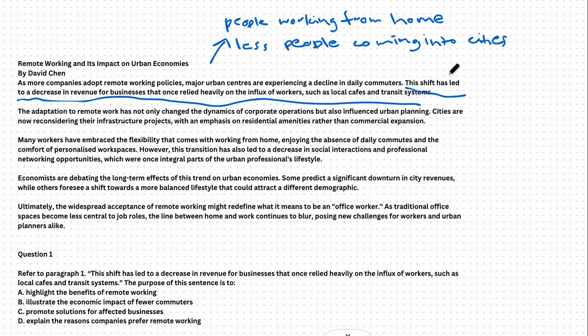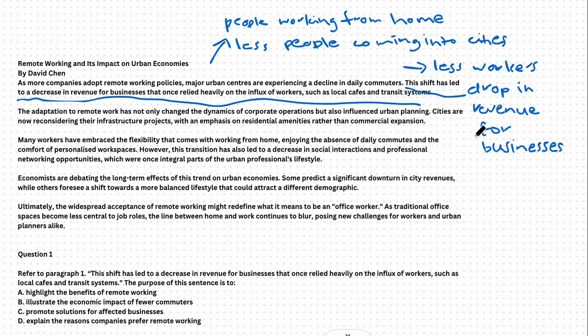And now with this line, that's the super important line, this shift has led to a decrease in revenue for businesses that once relied heavily on the influx of workers, such as local cafes and transit systems. So very simply, in my own words, less workers means a drop in revenue for businesses, which used to get these commuters coming in and buying things for lunch, and using transport systems.